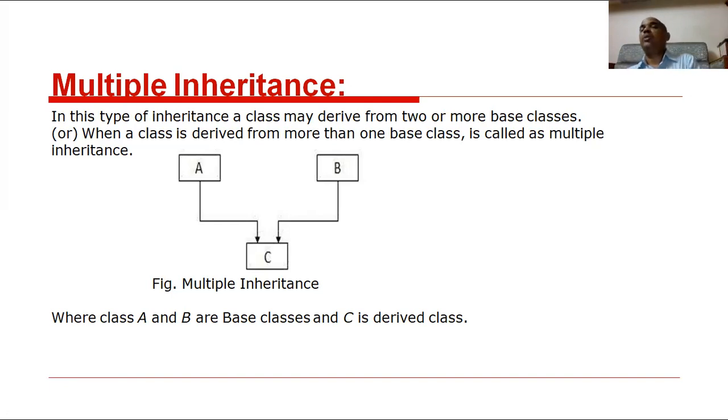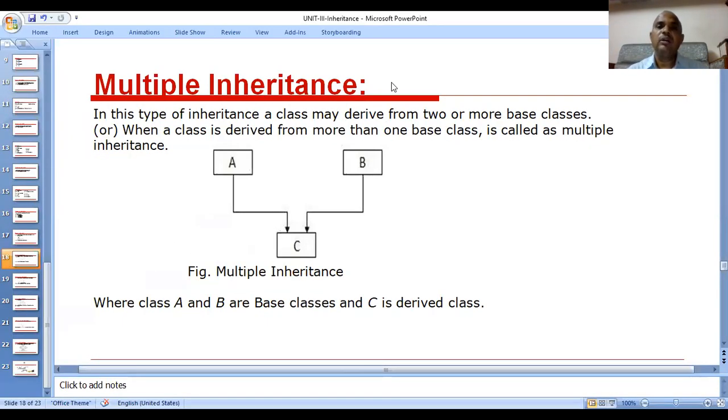This is called multiple inheritance. Clear? Okay. The remaining we will discuss tomorrow. Okay, all of you. Bye.